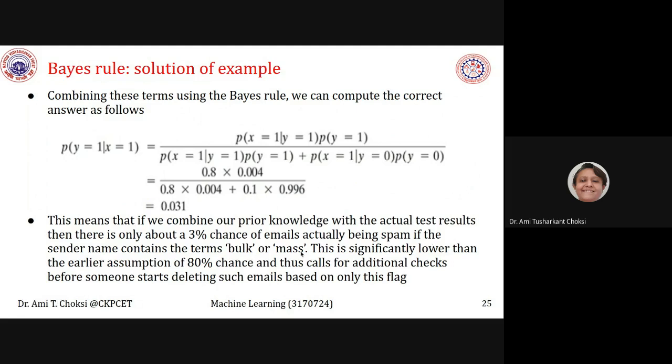This is significantly lower than the earlier assumption of 80% and thus calls for additional checks before someone starts deleting such emails based on only this flag. Okay.